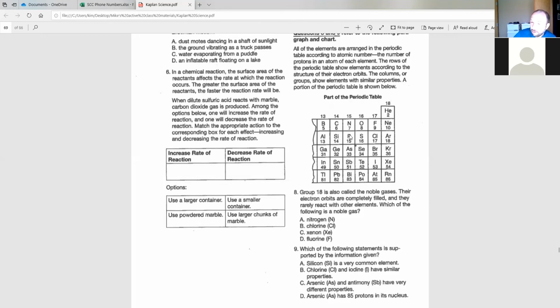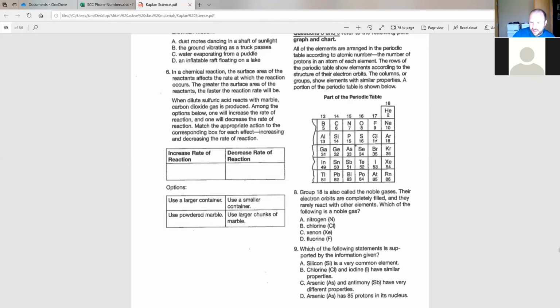And in general, the lower the number, the more common it is, but that's not always the case. And it doesn't say that anywhere on here. So you can't assume that just because you think silicon is a very common element, even if that's true, it's not supported by the information given, right? Which is what the question says. The only one that actually is supported, based on the information we know, is B.